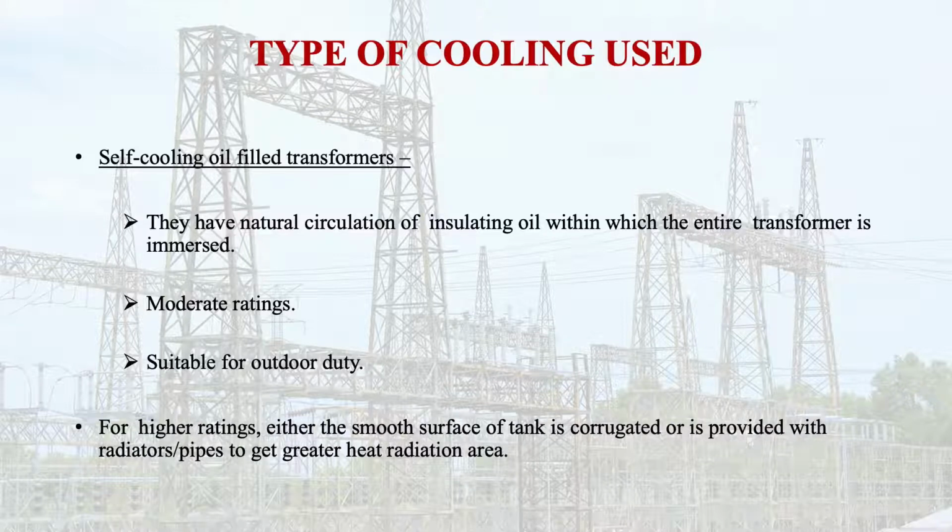For higher rating, either the smooth surface of the tank is corrugated or is provided with radiators or pipes to get a greater heat radiation area. Because in a high rating transformer, the heating will be more. That means effective cooling is to be used. In that case, radiators are used for cooling, or pipes are provided on the surface of the tank, or even the surface of the tank is made corrugated, not plain.